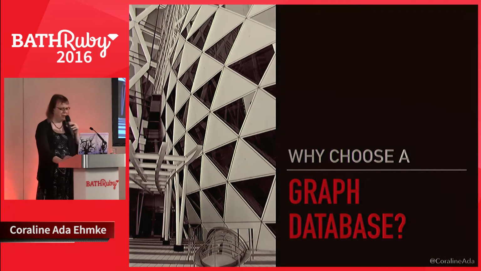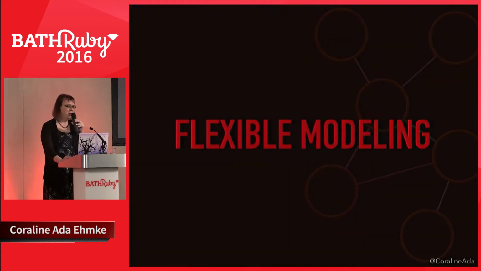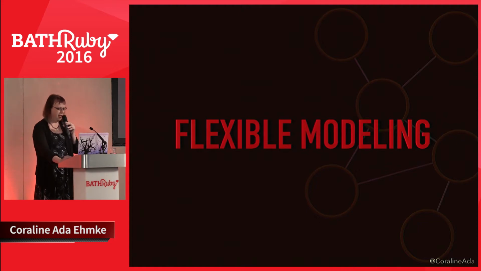So why would you choose a graph database? For intensive data relationship handling, graph databases have superior performance over relational databases. With a traditional database, query performance for relational data worsens as the number of records and the depth of the relationship increase. But with graph databases, performance stays linear and constant even as the data grows. The structure of a graph model flexes as our applications change and grow. Graph databases are schemaless, so you don't have to mess around with a lot of migrations, and they're object agnostic. They don't care what kind of data is stored in a node.